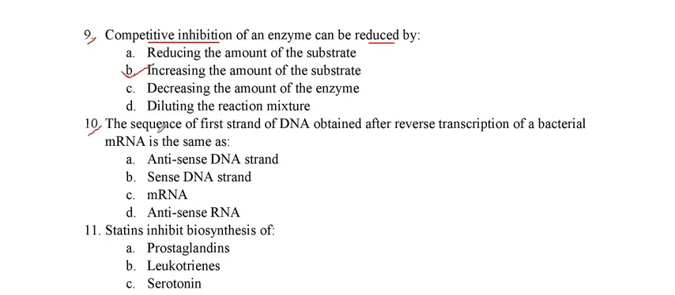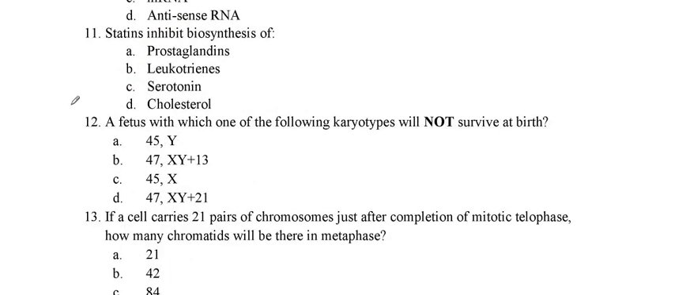Question number 10. The sequence of the first strand of the DNA obtained after reverse transcription of a bacterial mRNA is the same as. So what is formed against the mRNA? Antisense DNA. Because we have formed the antisense DNA, this is the sequence of the first strand of the DNA itself. So in question 10, option A is the right one. Now we will see the next question.